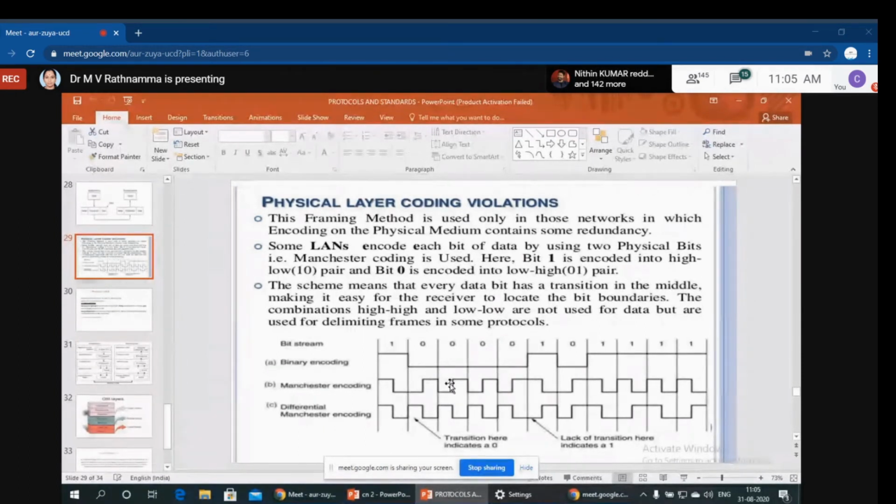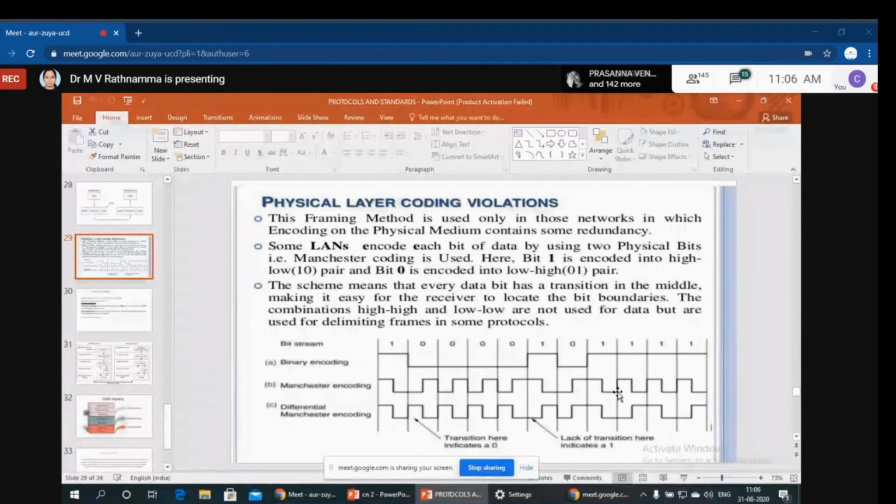Just observe these 2 bits, you can get clarity. 1 means first half high, second half low. 0 means first half low, second half high. So that mechanism is followed. See here, it is 1 bit, so first half is up, second half is low. It is 0 bit, so first half is low, second half is high. 1 means again first half is high, second half is low.